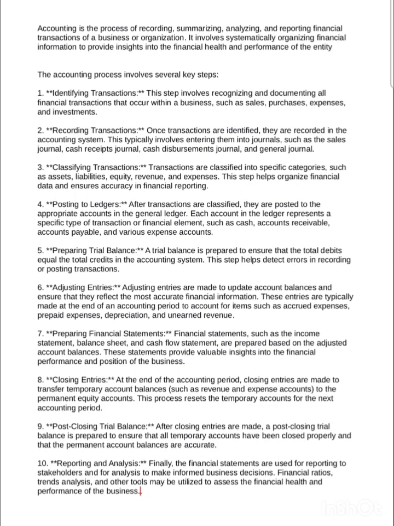So after classifying, transactions should be posted to the general ledger, mentioning the type of transaction to represent in the general ledger.